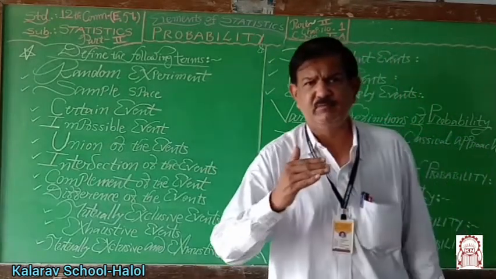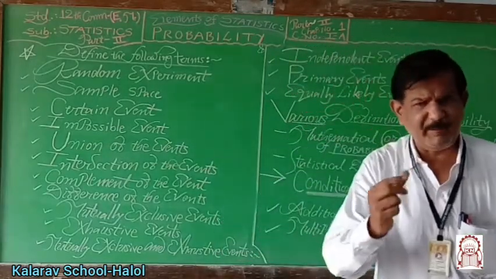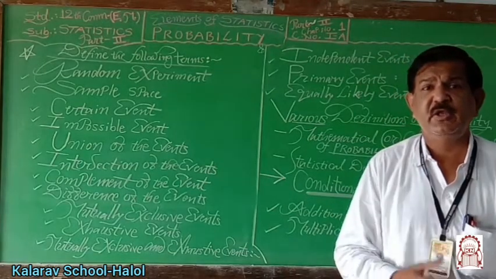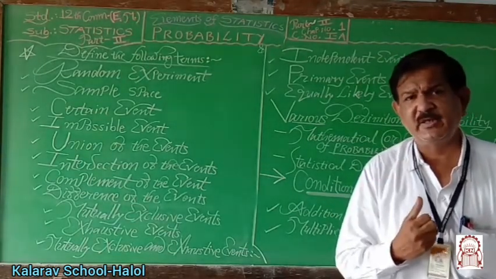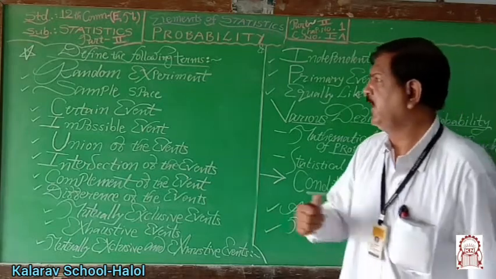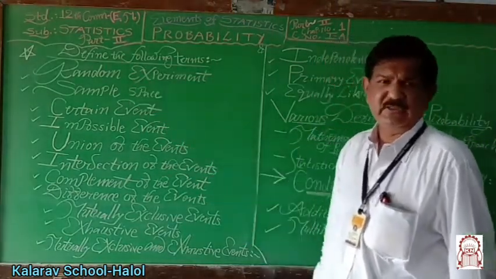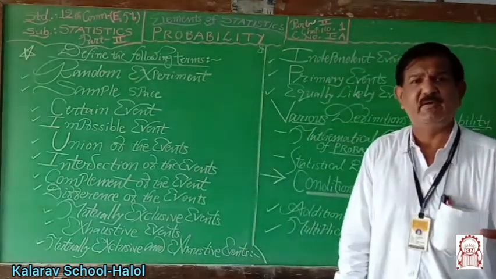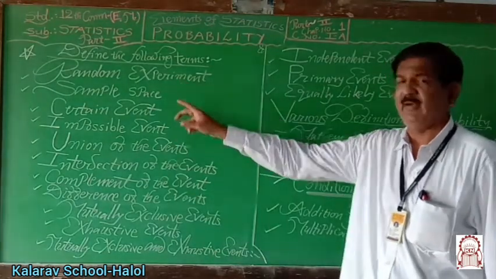If we draw one card out of a well-shuffled pack or deck, which card is taken out is unknown in advance, means unpredictable. It is known as a random experiment.